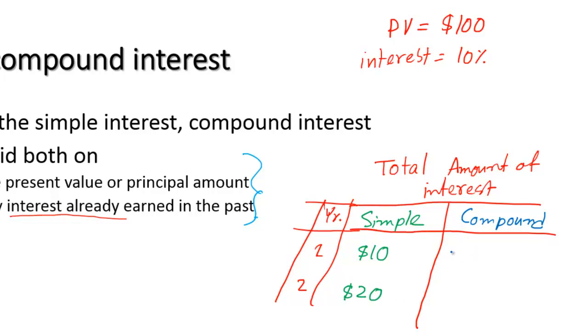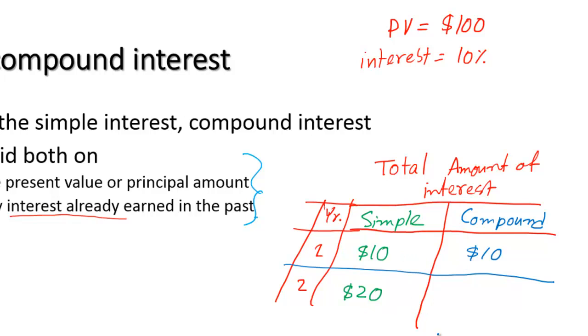Under compound interest, in 1 year you also get $10, because you know that the definition of compound interest is that you will get interest on principal as well as interest. But in the 1-year period you have not earned any interest so far. Therefore, there is no interest on interest. You will get only interest on principal, which is the same as simple. Therefore, in 1 year there is no difference between the total interest under the simple rate and compound rate.